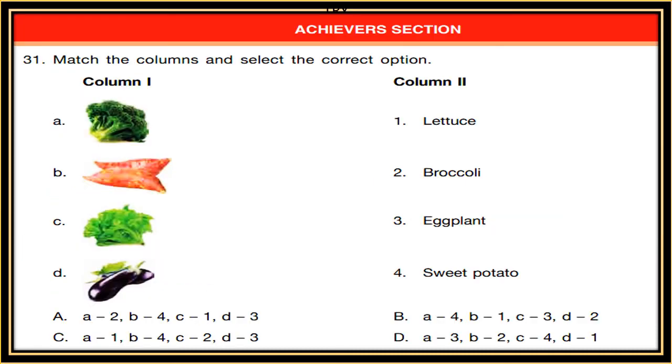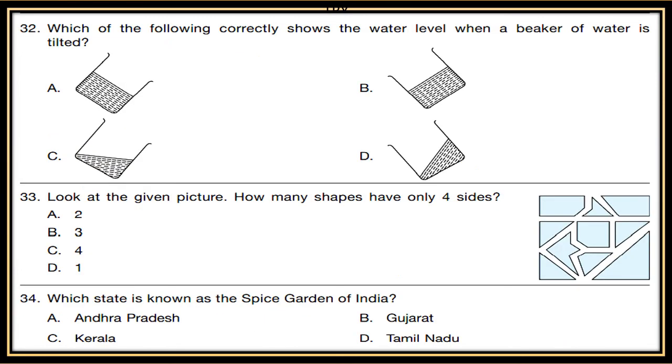Match the columns and select the correct options. In column 1, the pictures of some vegetables are given. You have to match them correctly with their name in column 2. 32. Which of the following correctly shows the water level when a beaker of water is tilted? See the options and choose the correct answer. 33. Look at the given picture. How many shapes have only 4 sides?